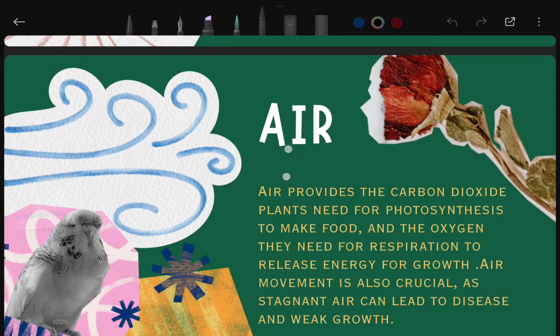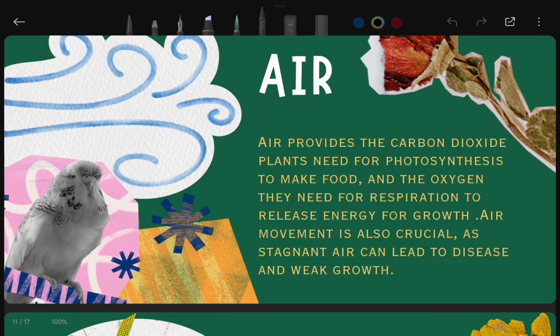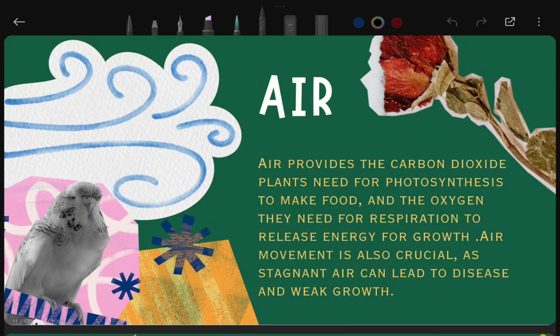The next thing the plant needs is obviously air. We also need air to survive, and in a similar way, plants also need air. Air provides the carbon dioxide. Plants need carbon dioxide for the photosynthesis process to make food, and they need oxygen for respiration to release energy for growth, because carbon dioxide is the major component in the photosynthesis process.